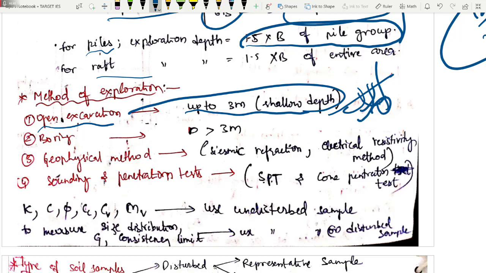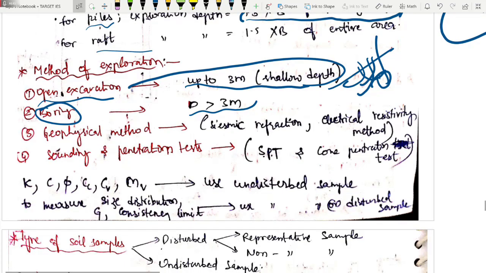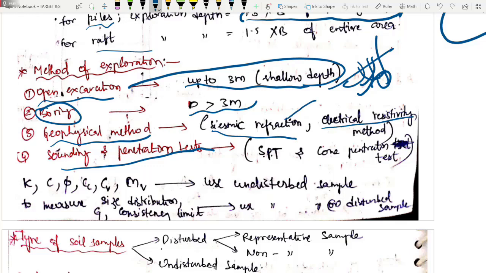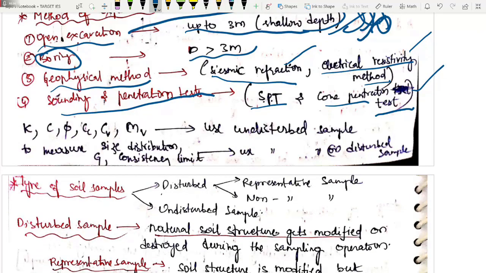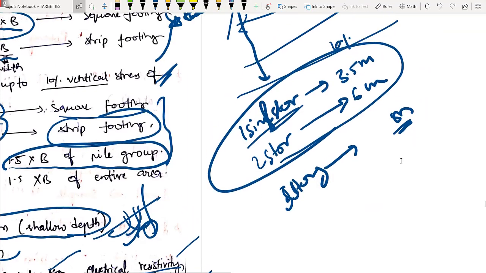But if the depth of exploration is greater than 3 meters, then obviously you have to go for boring excavation. We also have other methods like geophysical methods and sounding and penetration test, which we will be seeing later on, in this same module. Geophysical methods we have like seismic refraction, electrical resistivity method, I will be teaching this, and we have SPT method, cone penetration method, we will also be seeing that in the same module. Okay, we will see it later in 5-10 minutes.